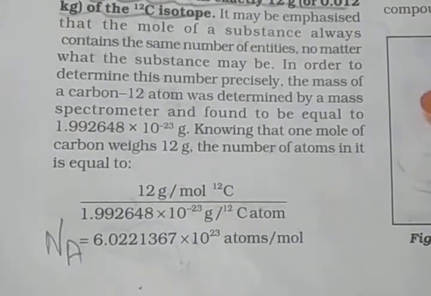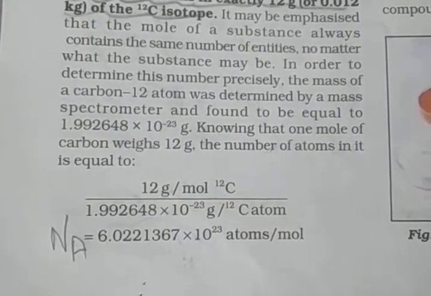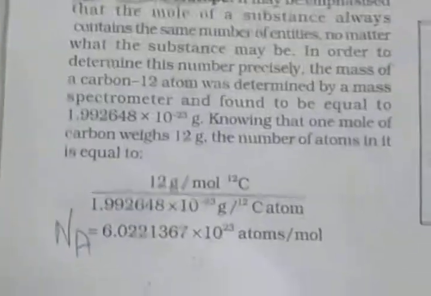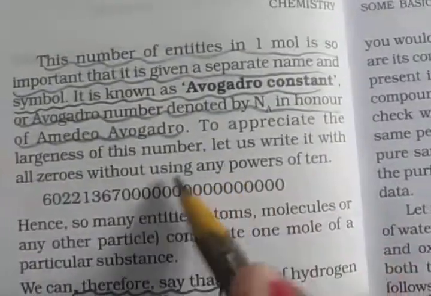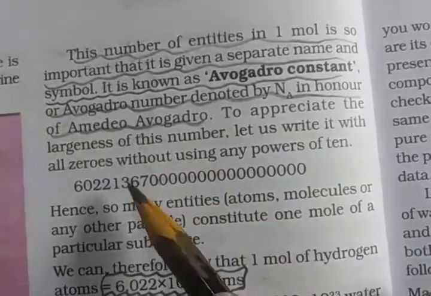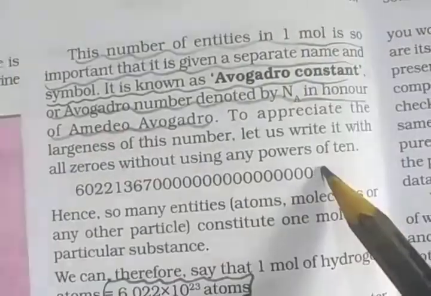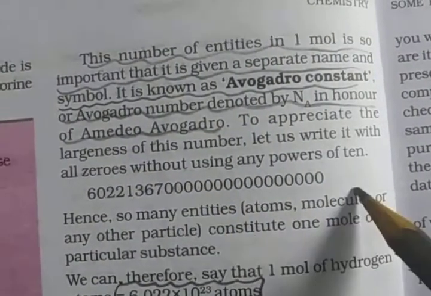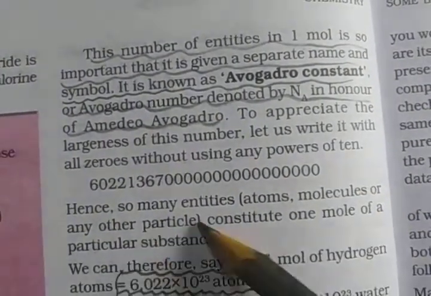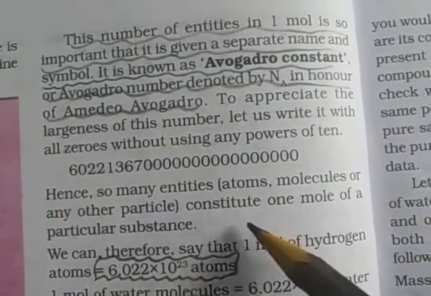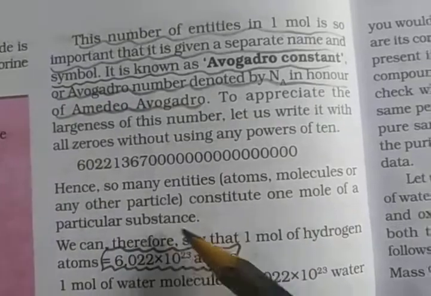To appreciate the largeness of this number, let us write it with all zeros, without using any powers of 10. 6, 0, 2, 2, 1, 3, and then these zeros. So many entities like atoms, molecules or any other particles constitute 1 mole of a particular substance.